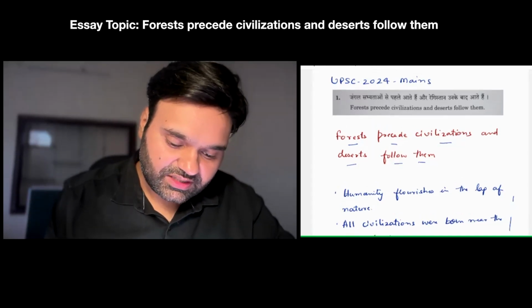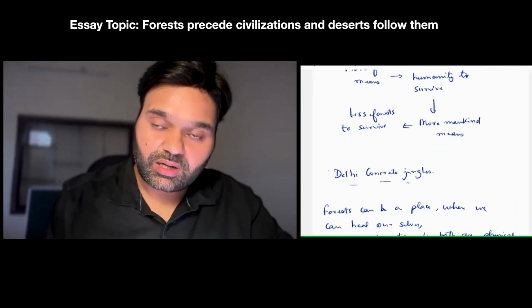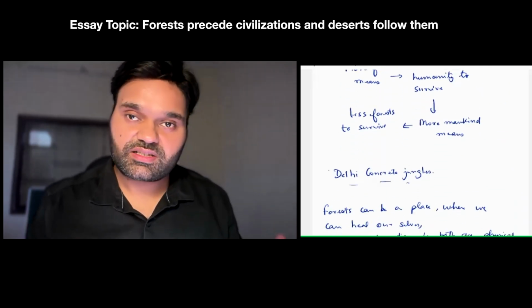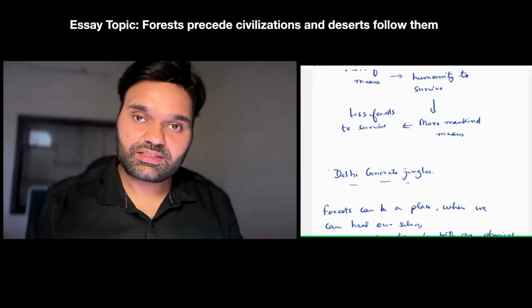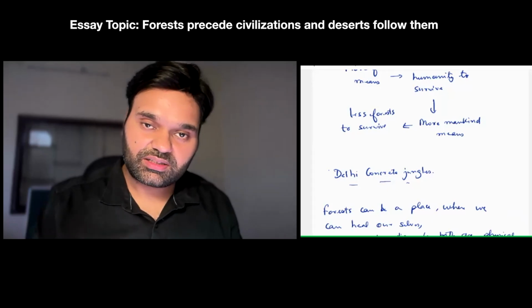So you can give some examples here. Some examples like Delhi's concrete jungles, how concrete jungles are increasing in urban spaces like Delhi. And this phenomenon is taking place the world over, where deserts are encroaching on territory, just like the Thar Desert is moving eastwards.